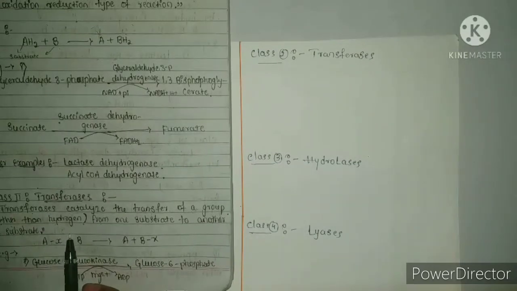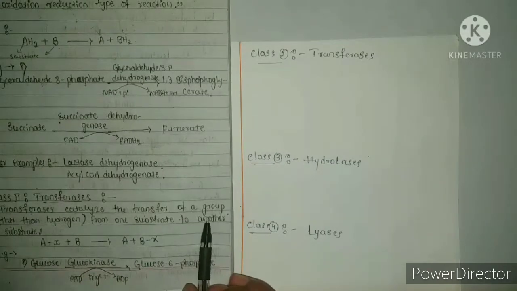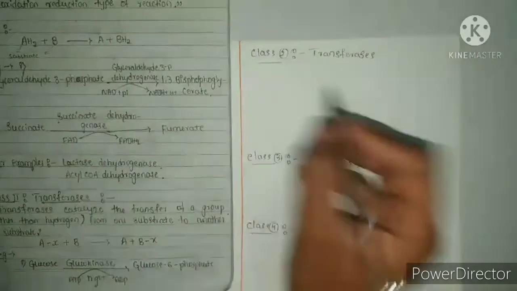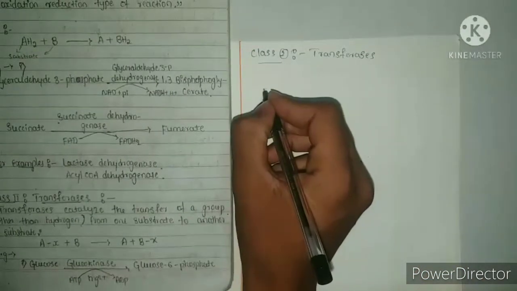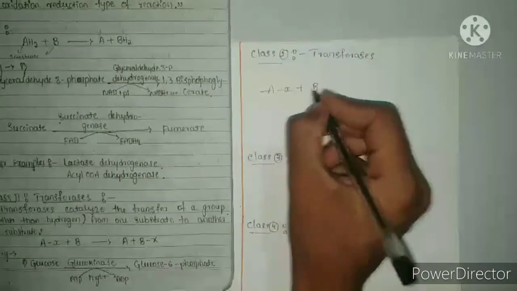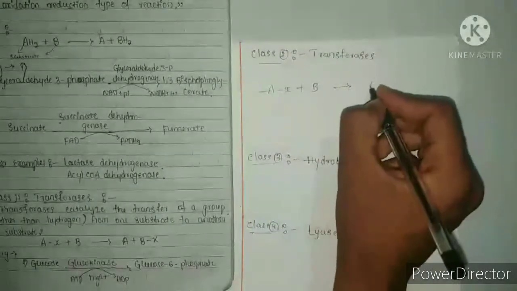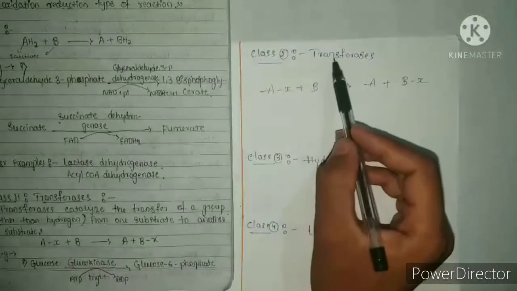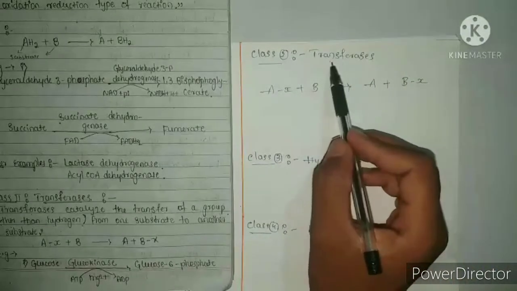Here one condition is applied: only the transfer of a group from one substrate to another, except hydrogen. Take a general reaction, AX plus B gives rise to A plus BX. Here itself it shows the transfer meaning.